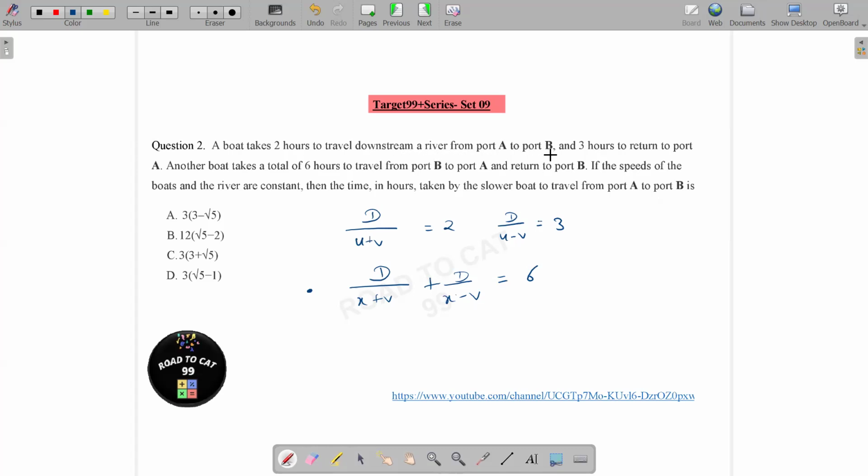Assuming that port A to port B is the downstream travel, D over X plus V. We have to find this value, and this is our answer.